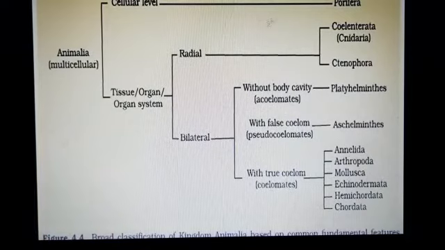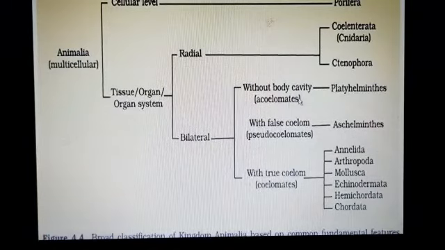Then body cavity or coelom: without body cavity, acoelomate; with false coelom, pseudocoelomate; with true coelom, coelomate. The phyla you should learn sequentially: Porifera, Coelenterata, which we also call Cnidaria, Ctenophora, Platyhelminthes, Aschelminthes. Here we read that pseudocoelom is found only in Aschelminthes.